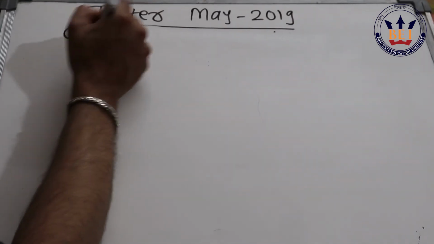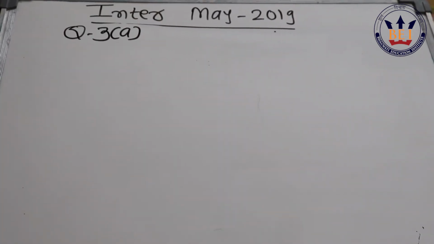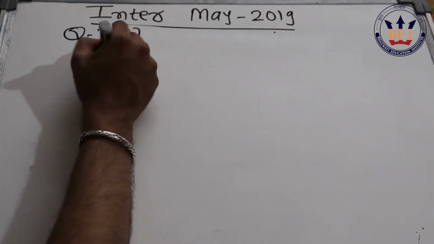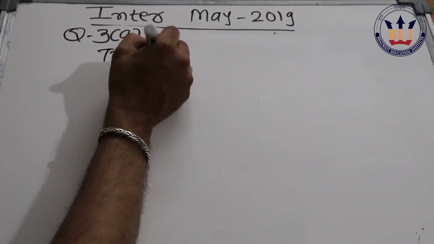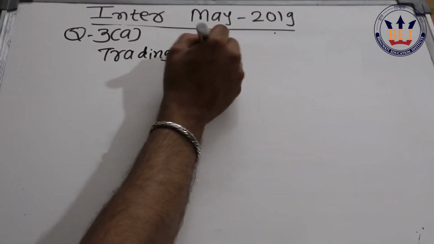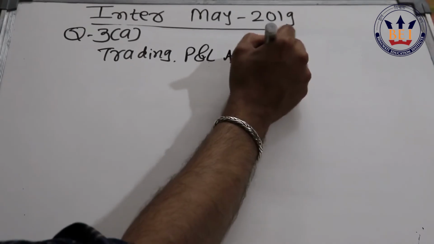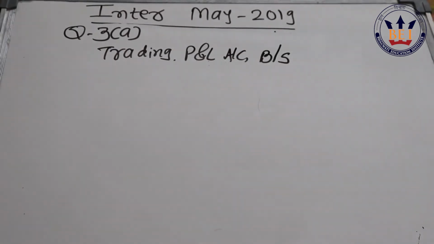The next question that we have is question 3A. Even in question 3, we have two subparts, A and B. Question A is from incomplete records, which is also known as single entry, and it is for 12 marks. Here in single entry, they have asked a full-fledged question of final accounts, also known as the conversion method. Here you are supposed to prepare the trading account, profit and loss account, and balance sheet for that particular year.